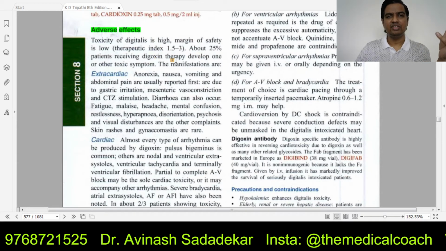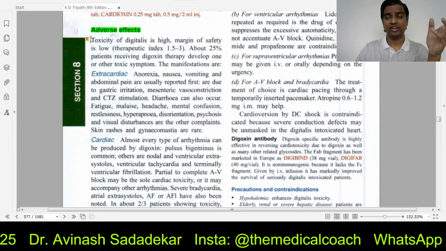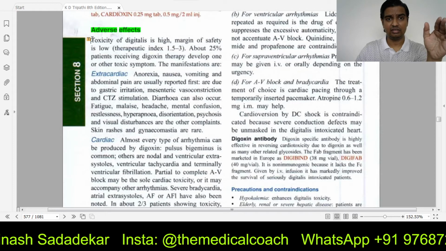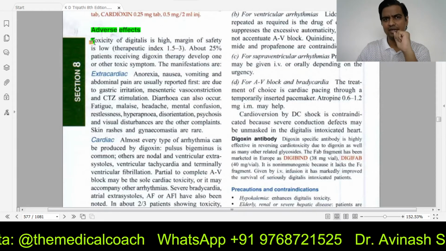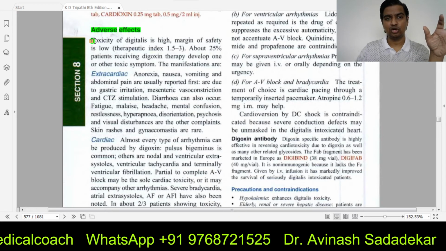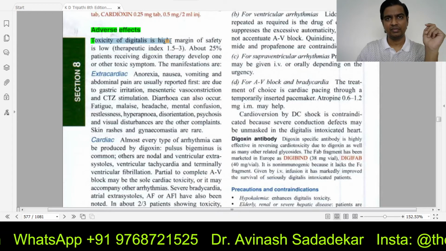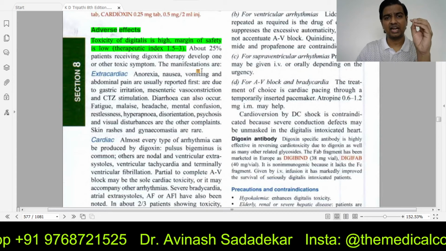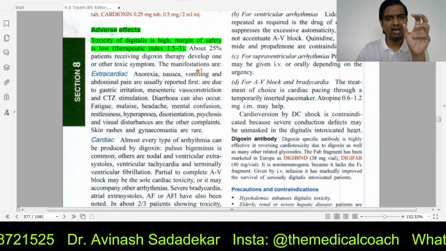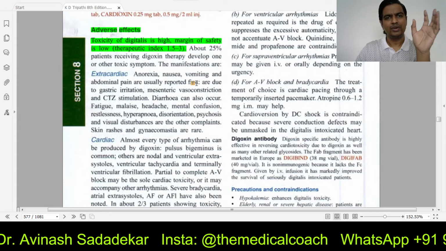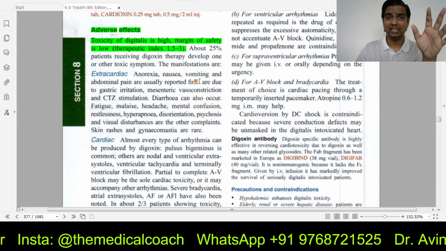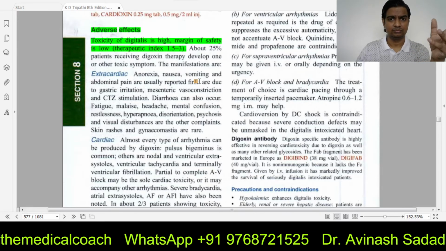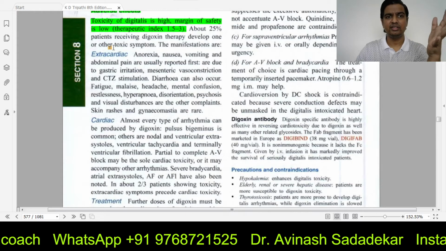Let's talk about the adverse effects, toxic effects. See, the good thing is side effects are easy to detect. The bad thing is toxicity is very high. This drug has a low therapeutic index, which means the safety margin is low. 25% of people will develop one or other toxic symptoms, which is a pretty high percentage. So what are the toxic symptoms that you might see?